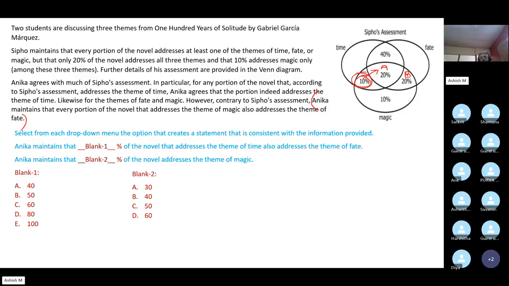Anika believes that every portion of the novel that addresses the theme of magic also addresses the theme of fate. So that's the reason this 10% will move to area A. How about this other 10%? Where will it move? Area A or area B?